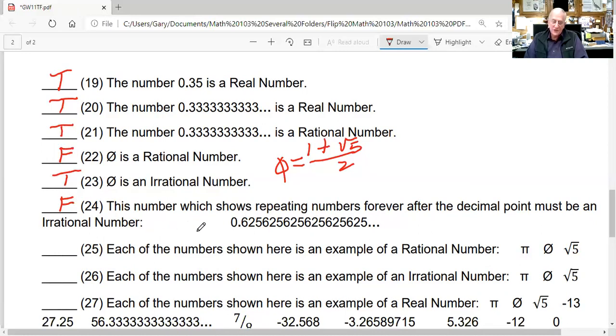Each of the numbers shown here in problem 25 is an example of a rational number.